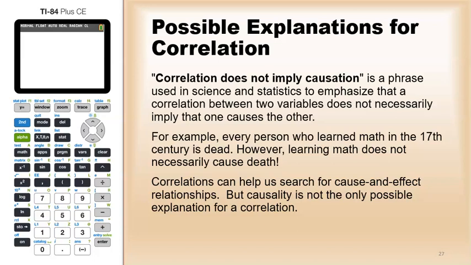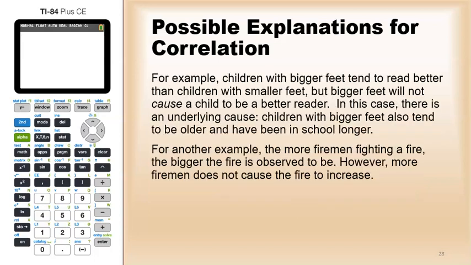Now, correlations can help us search for cause and effect, but causality is not the only explanation for a correlation. So, for another example, children with bigger feet tend to read better than children with smaller feet, but bigger feet will not cause a child to be a better reader. In this case, there is an underlying cause, that children with bigger feet also tend to be older and have been in school longer. For another example, the more firemen fighting a fire, the bigger the fire is observed to be. However, more firemen does not cause the fire to increase. It's actually more the other way around.